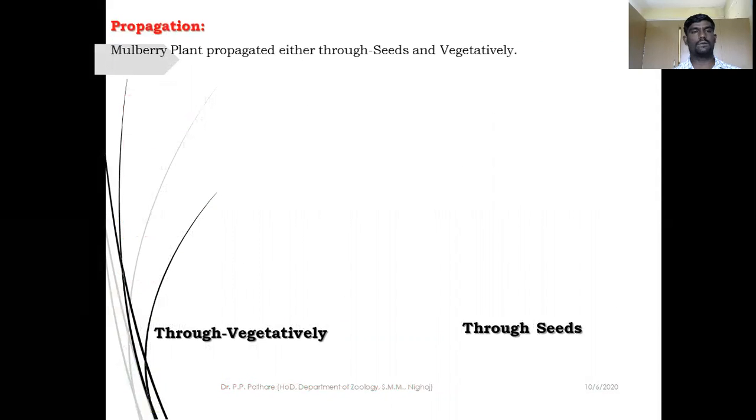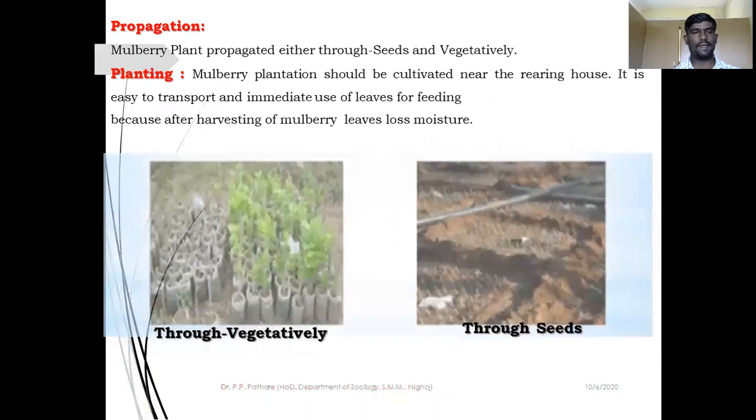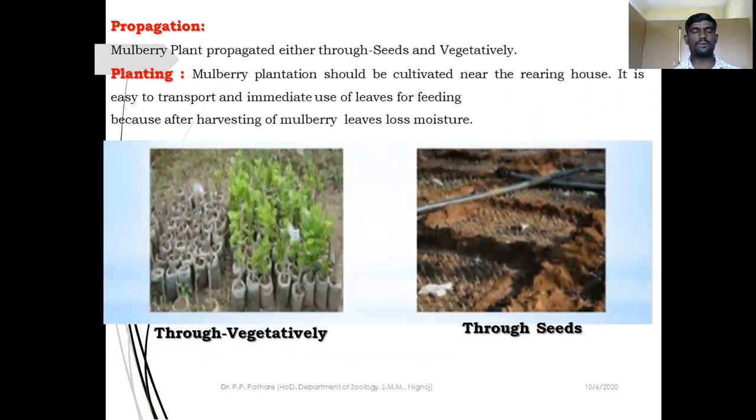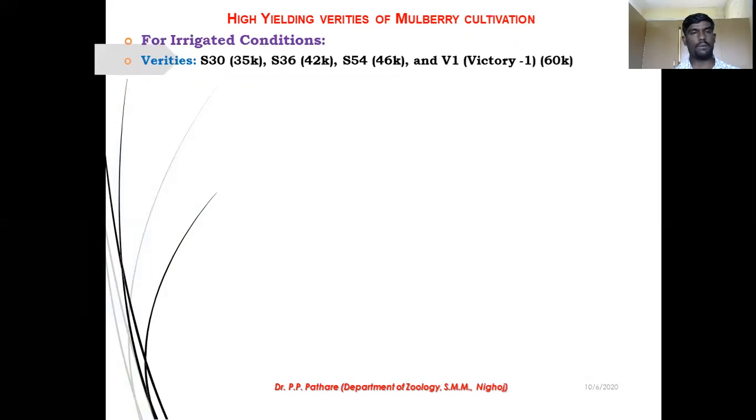After this, we also studied propagation, then planting, then types of propagation. In that, we studied vegetative propagation and seeds. Through the seeds, you can also propagate the mulberry.